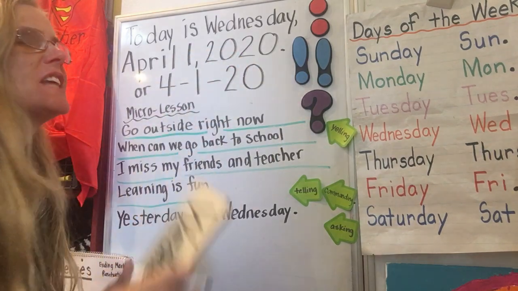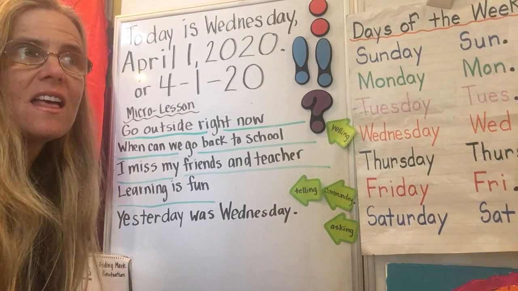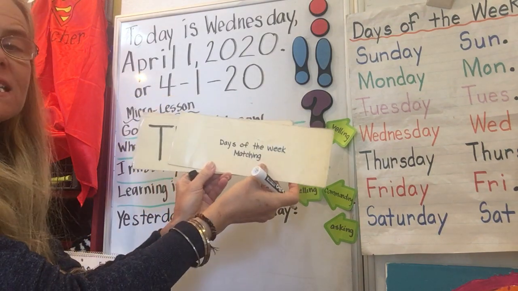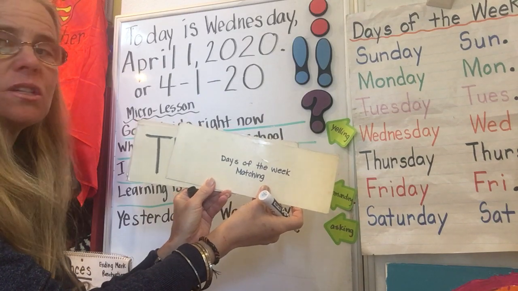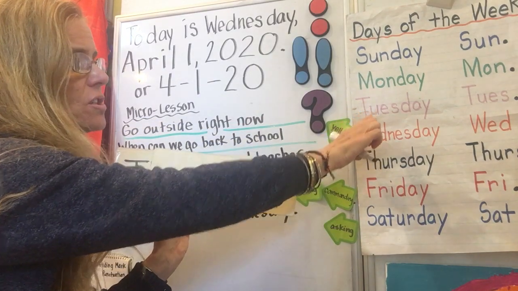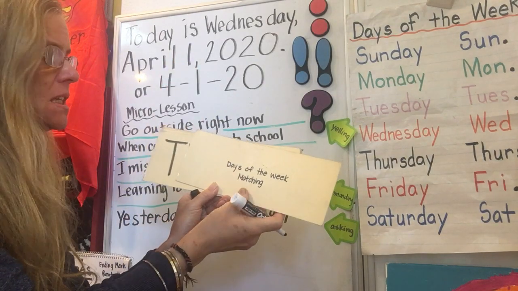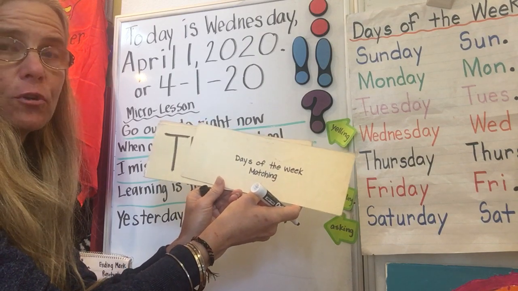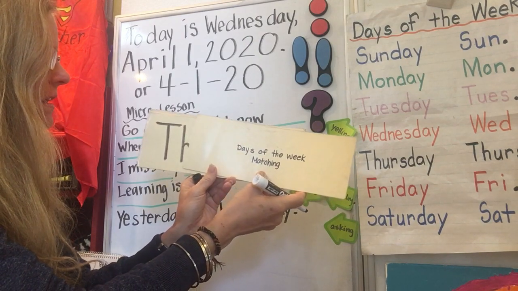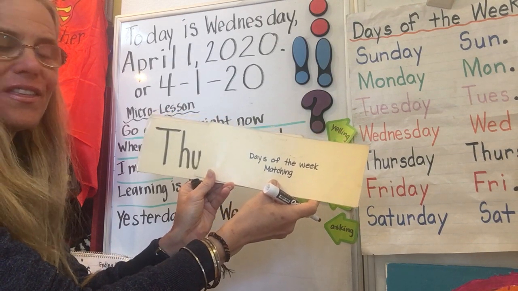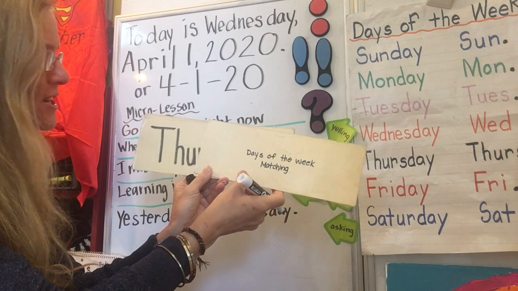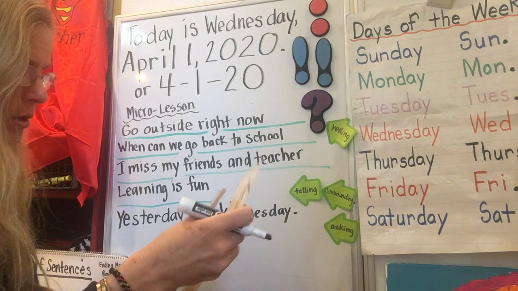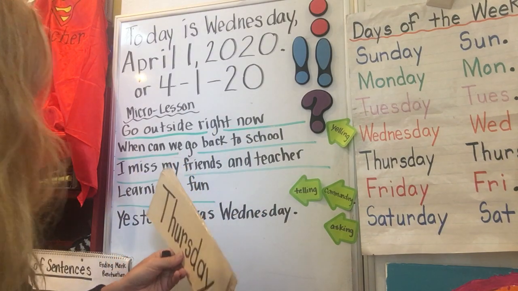So if yesterday was Wednesday, this makes it one more day than Wednesday. See a T, so it could be Tuesday, but when I look at the chart, Tuesday is going back in time. Wednesday's already back in time, so we don't want to go any further back in time. It wasn't the day before yesterday. Digraph for thumb, the ER of spider, Thursday. Tuesday was the day before yesterday, but we're not recording that on our board. So we're going to write Thursday.